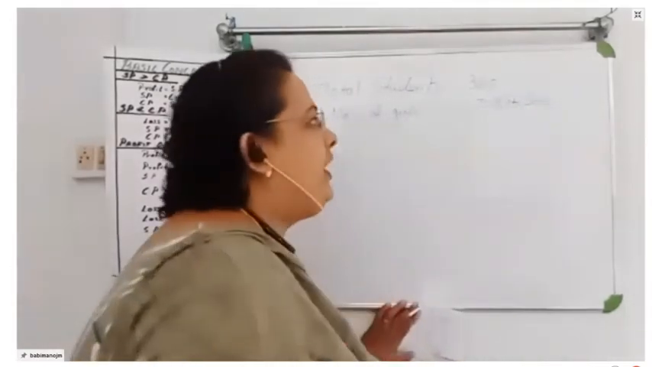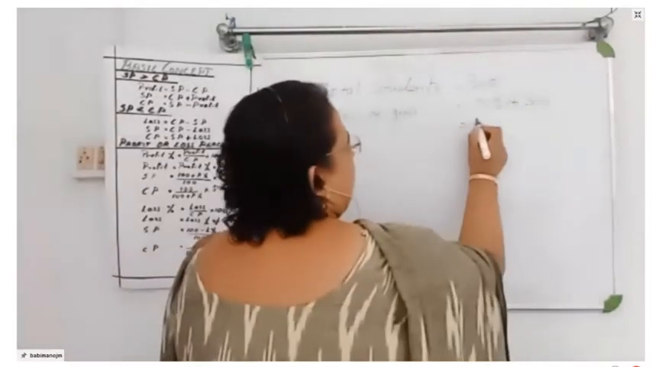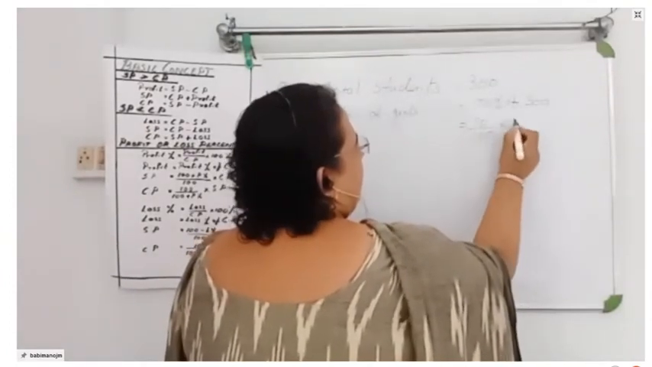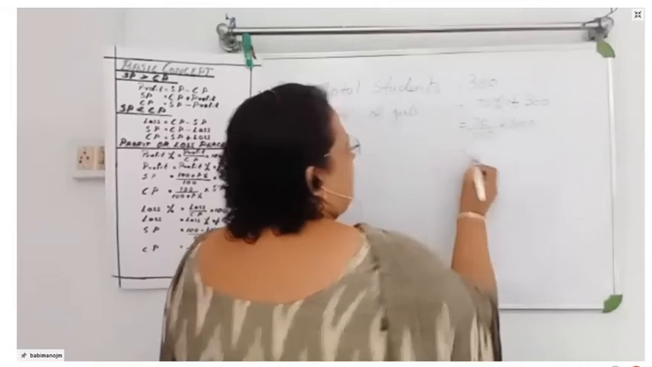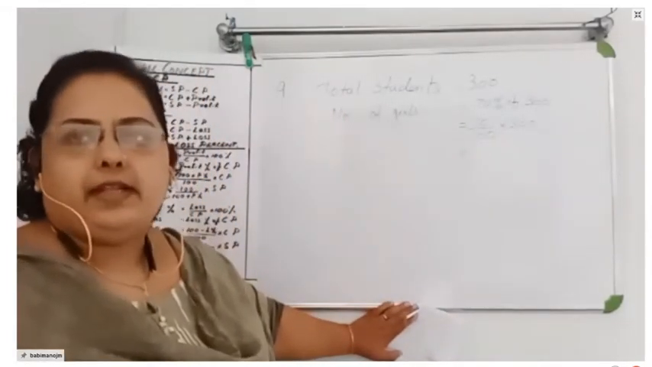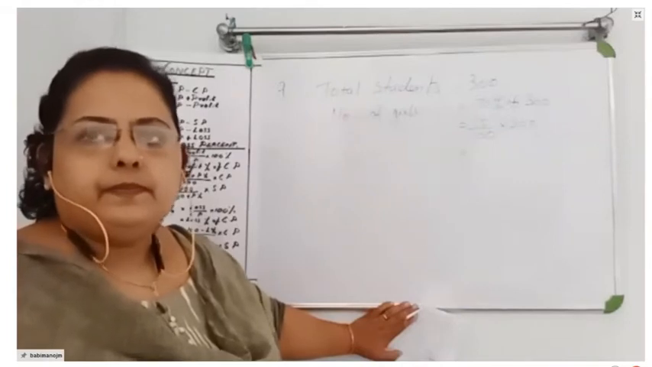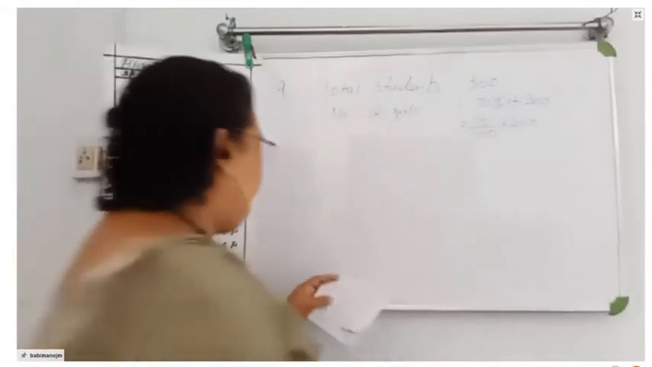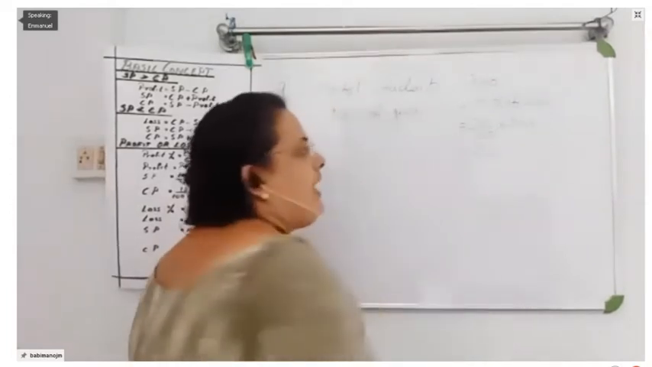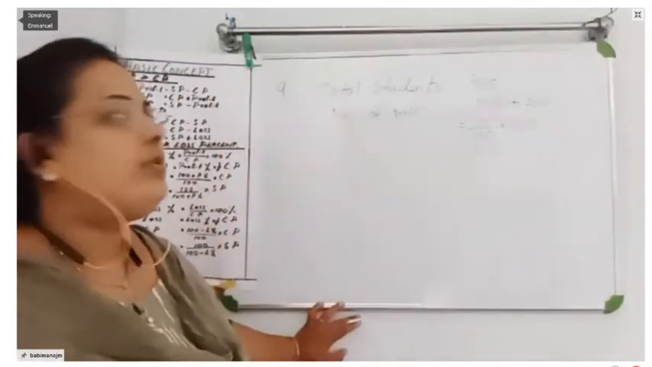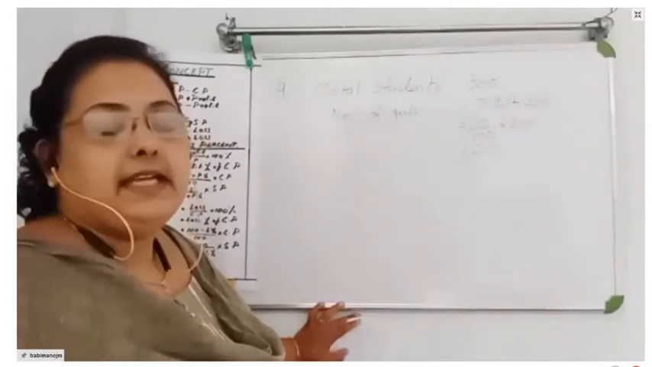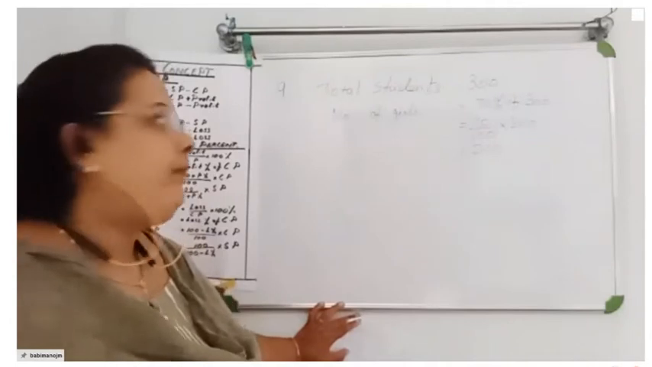Percentage of 300. So how you will find 70% of 300? 70 by 100 into 300. So what you are getting there, the answer? 210. So there are 210 girl students in that school. 210 girls are there in the school.